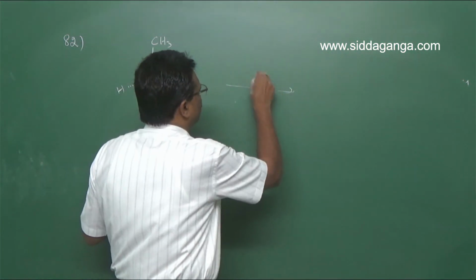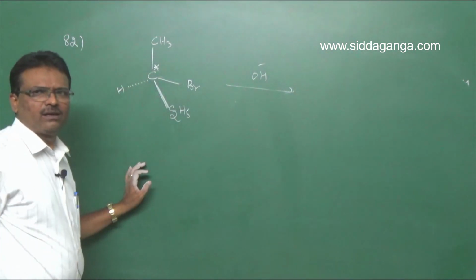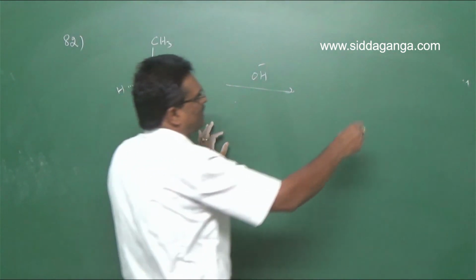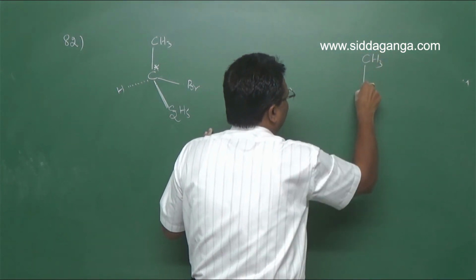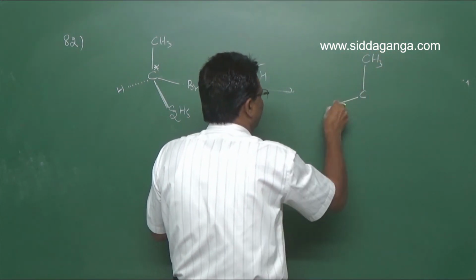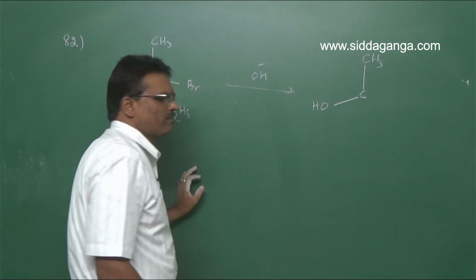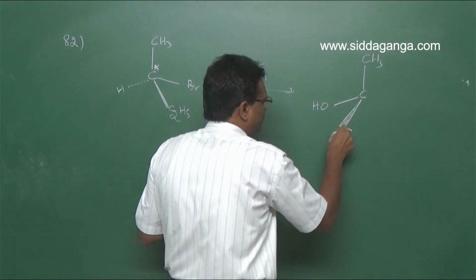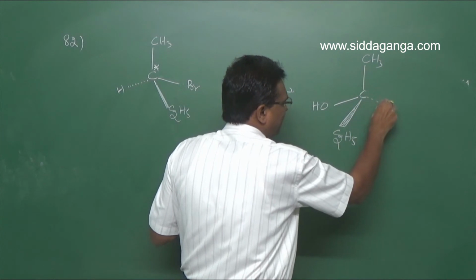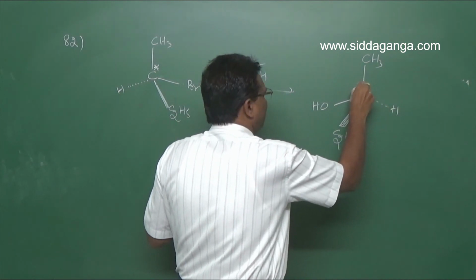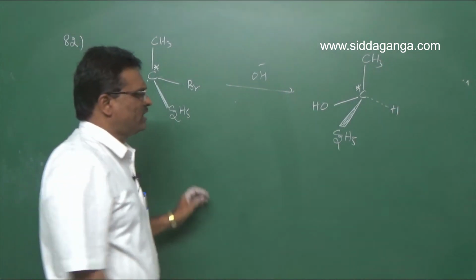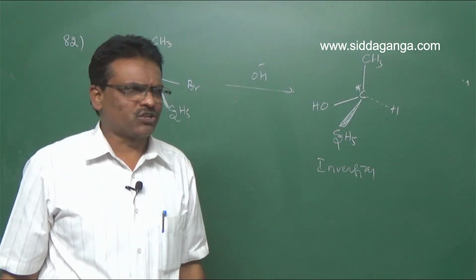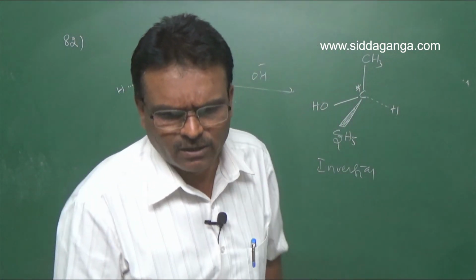Nucleophilic substitution reaction occurs only when... So the mirror image of this compound: CH3 bonded to C, and in this case Br is replaced by OH. Here C2H5 and here H. So this is the asymmetric carbon atom. This is called inversion. So 100% inversion is possible in the case of an SN2 reaction.